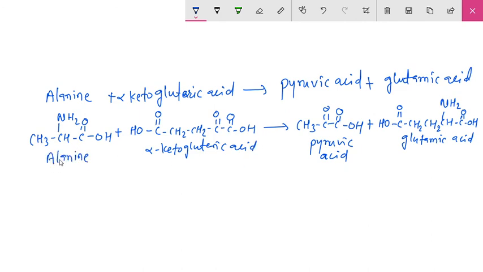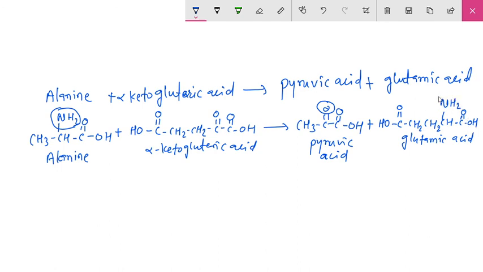Okay, amino acid alanine. So in this reaction what happens? CH3 C double bond O OH. Okay, so this NH2 group is replaced by the oxygen, and it produces pyruvic acid. And here OH C double bond O CH2 CH2 C double bond O C double bond O OH.